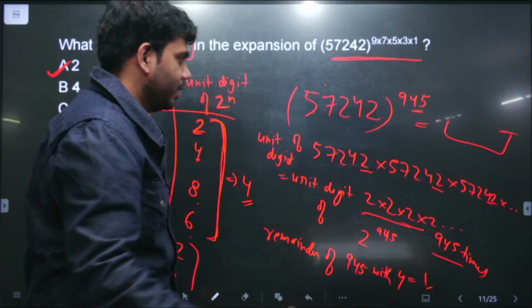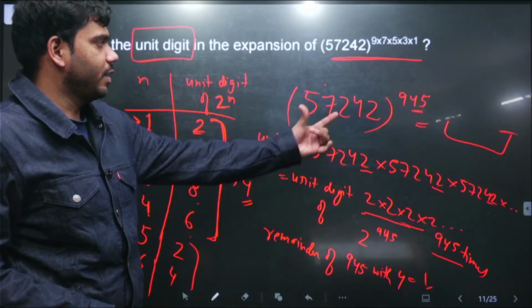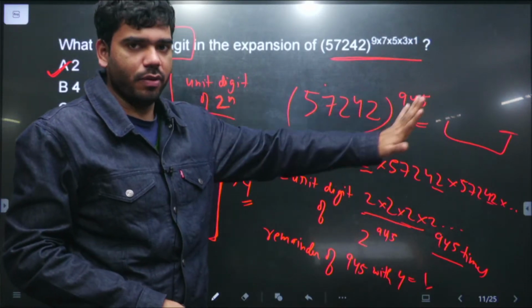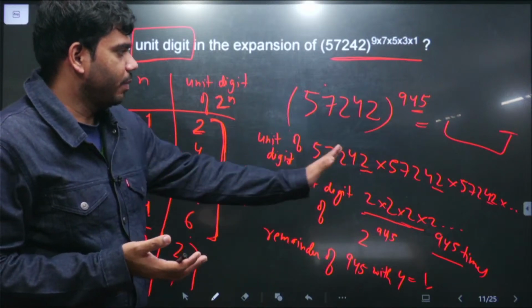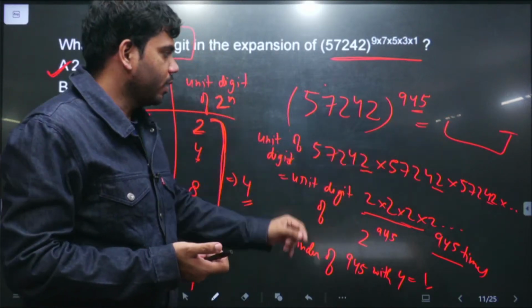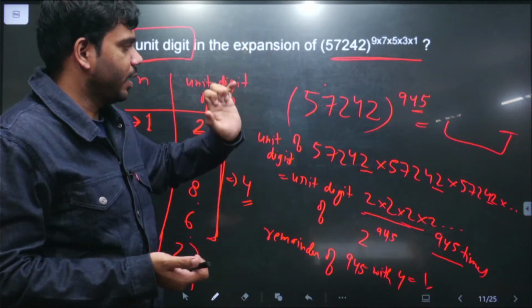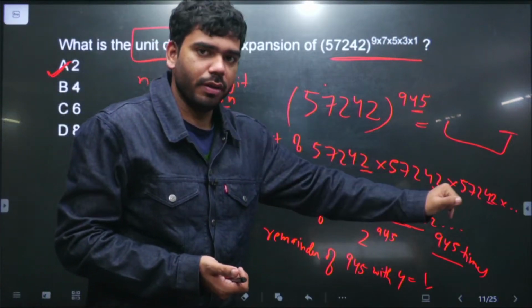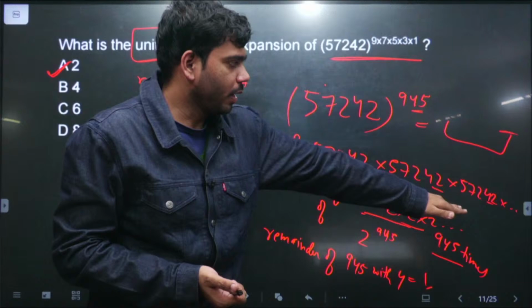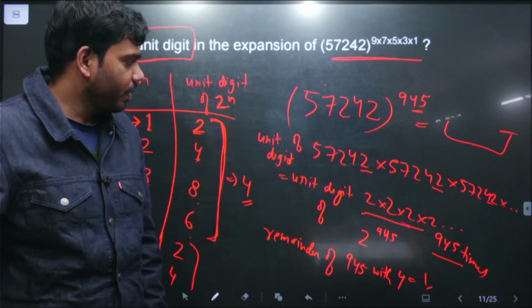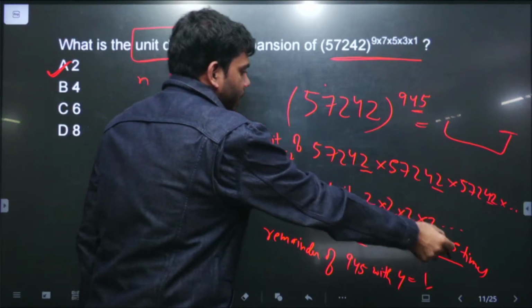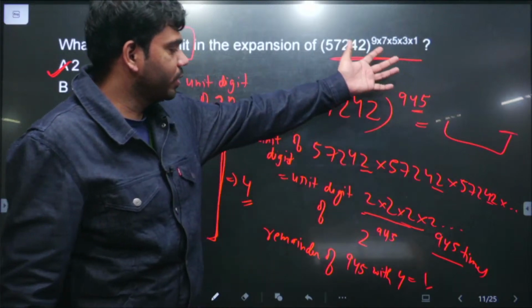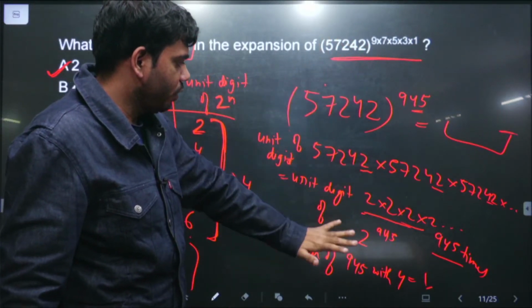What did I say here? I'll repeat this thing again. This is a very simple thing. I am saying that this specific number has been given, and we need to find its power, a specific number raised to the power 945. So what we can do is multiply this number 945 times, and we only care about the unit digit of the product. So the unit digit of this product will be the same as multiplying the unit digits of the individual numbers. So the unit digit of multiplying such a big number 945 times will be exactly the same as multiplying 2 945 times. We are only concerned about the unit digits. So the question boils down to finding the unit digit of 2 raised to the power 945.